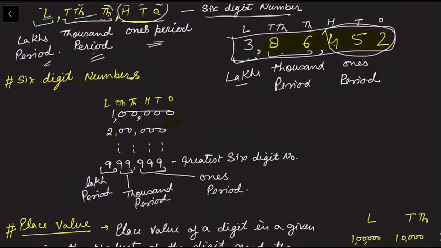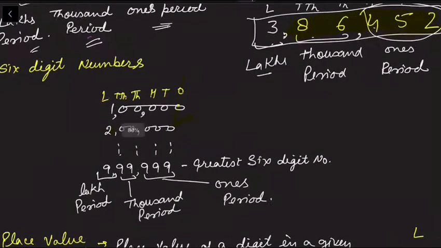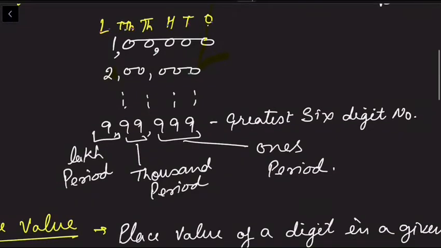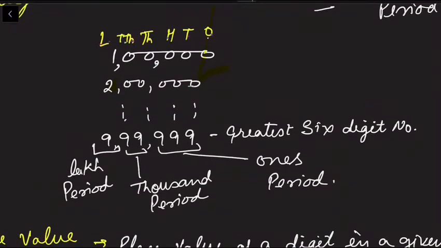Now the next topic is the 6-digit number. It means ones, tens, hundreds, thousands, ten thousands, lakh. It is 1 lakh, and in this way 2 lakh, 3 lakh. The greatest 6-digit number is 9 lakh 99,999.